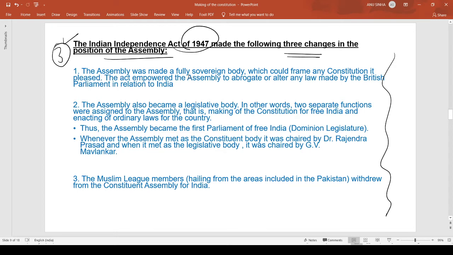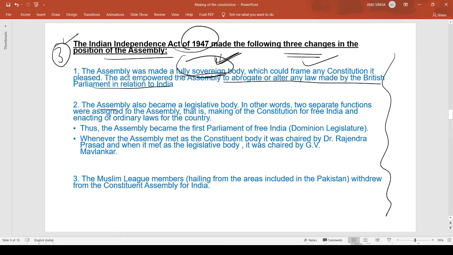The assembly was made a fully sovereign body which could frame any constitution it pleased. The Act empowered the Assembly to abrogate or alter any law made by the British Parliament in relation to India. So it gave the right to India to form any constitution for free India, and it is free to abrogate or alter any law that was previously made by the British Parliament. So the Assembly acted as a fully sovereign body.